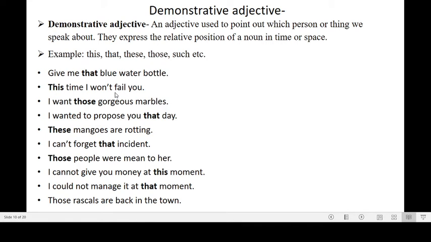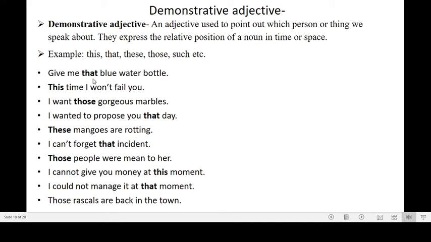Let's learn what a demonstrative adjective is. A demonstrative adjective is an adjective used to point out which person or thing we speak about. Okay, such words indicating or pointing out which person or thing are this, that, these, those, such, etc. So these words are named as demonstrative adjective.